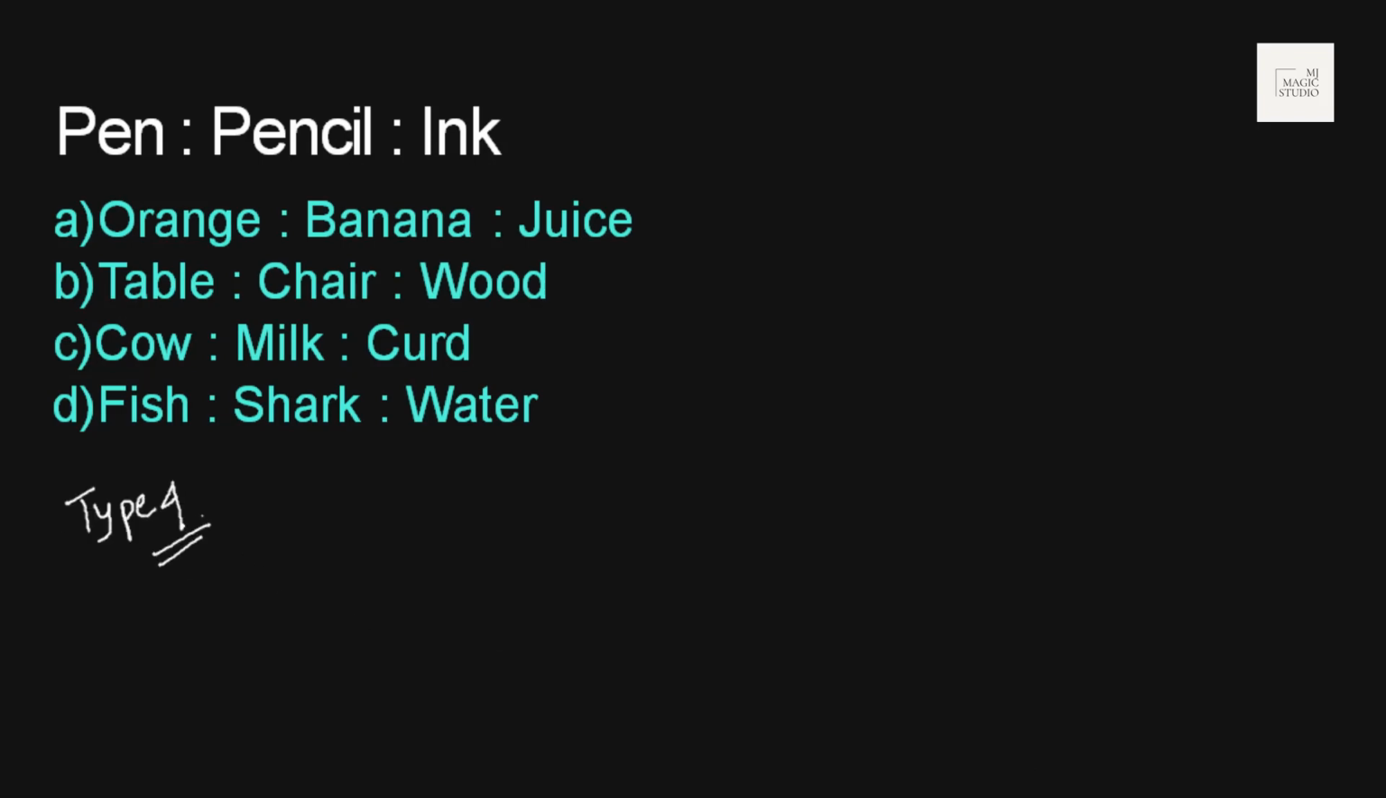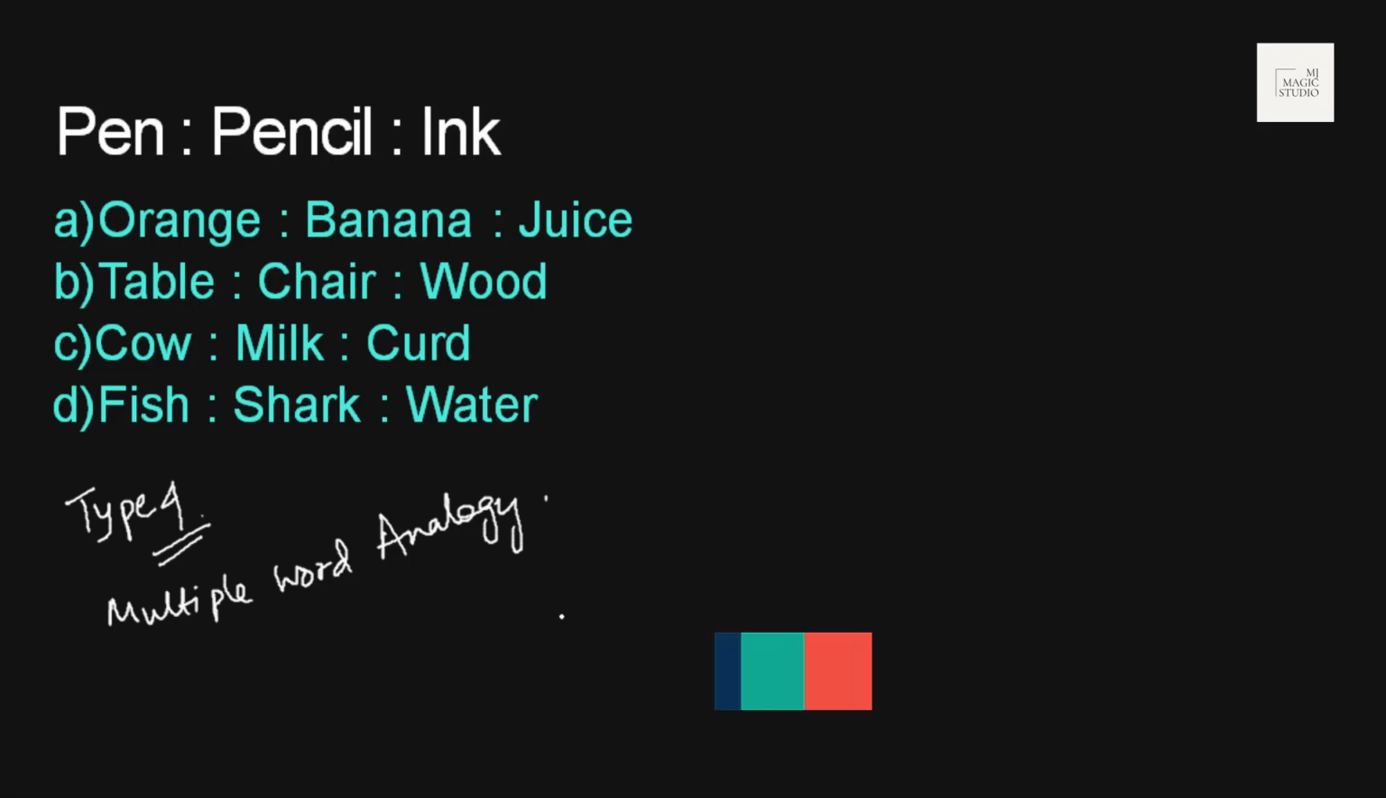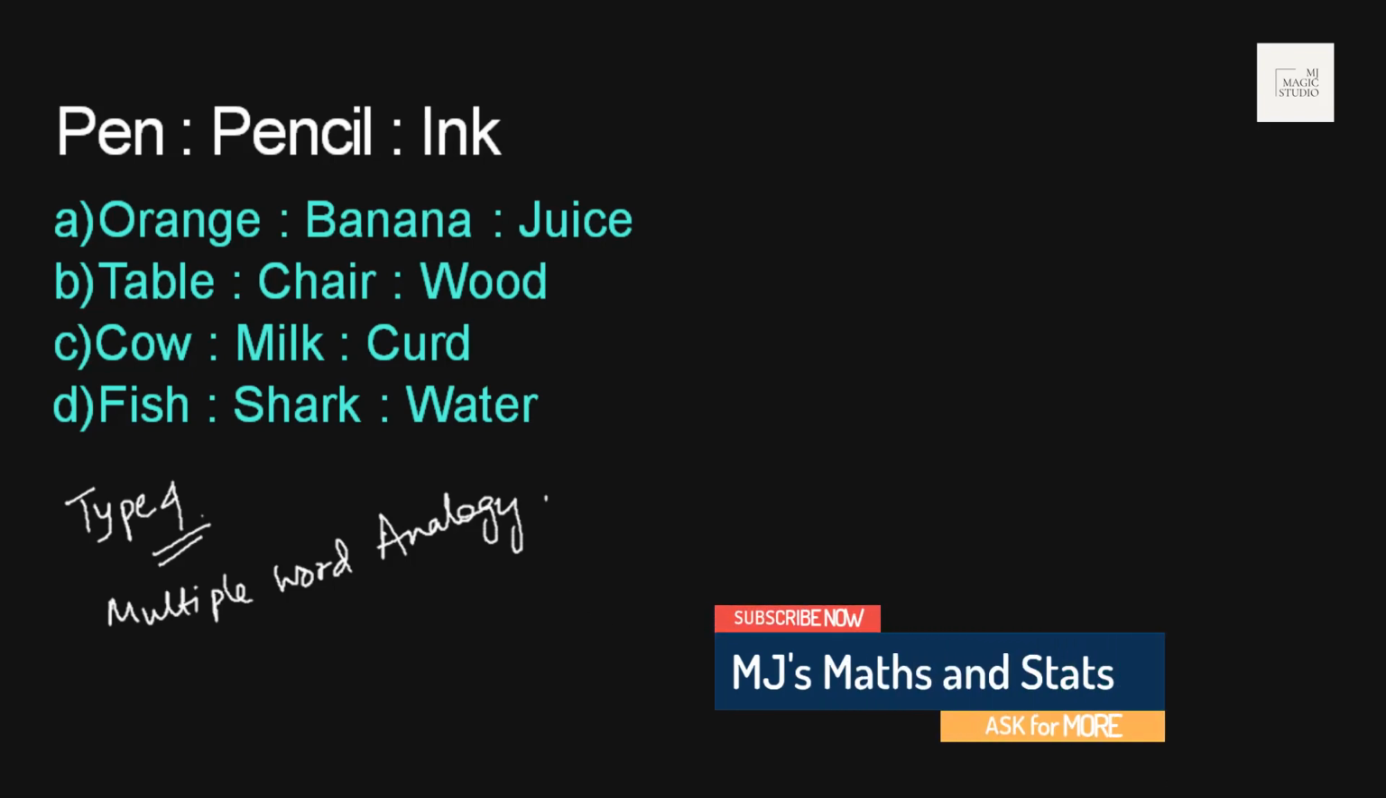So yes, this is a perfect example of type 4 where we have multiple word analogy. Let me call it multiple word analogy. Here three words are given which are related to each other in some way, and we need to identify the option where again three words are given and they should also be related to each other in a similar way as in the question words. So give it a try.